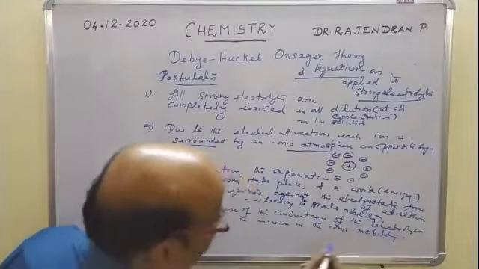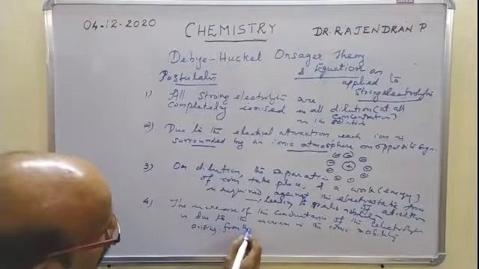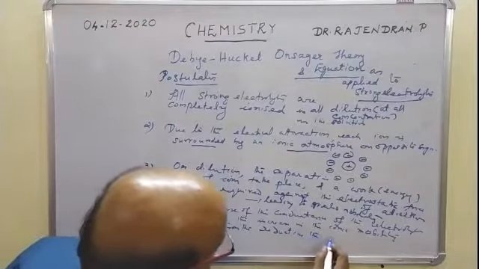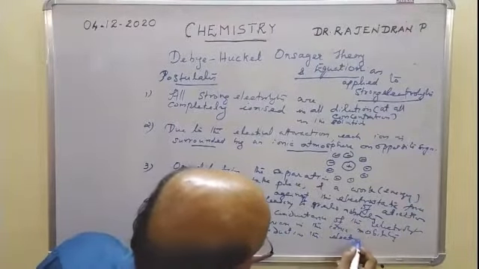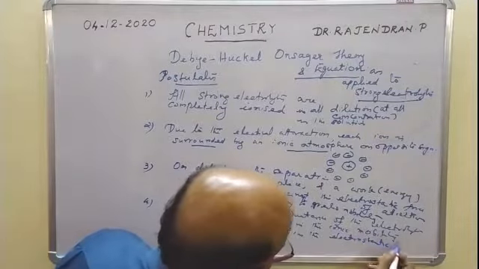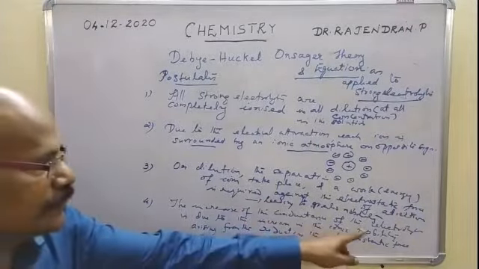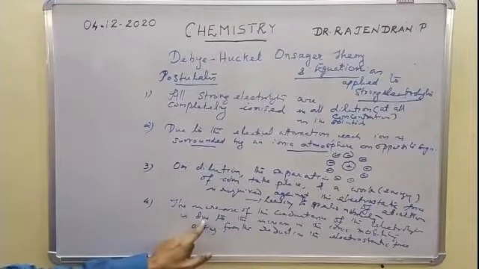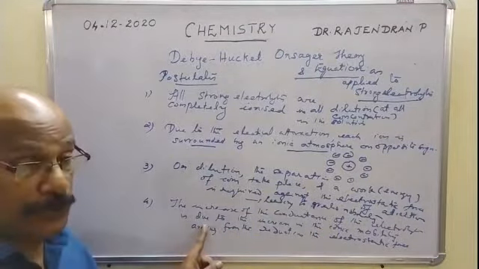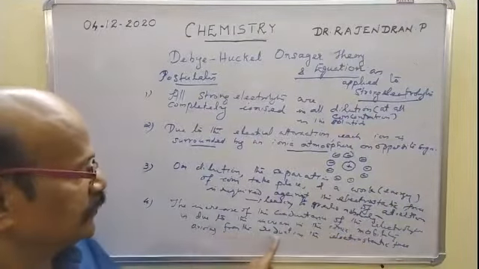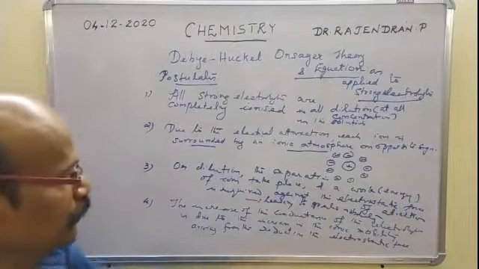arising from the reduction in the electrostatic force. That is the situation. So the increase of the conductance of the strong electrolyte solution is not due to the increase in the number of ions, but only due to the increase in the ionic mobility, which arises from the reduction in the electrostatic force on dilution.